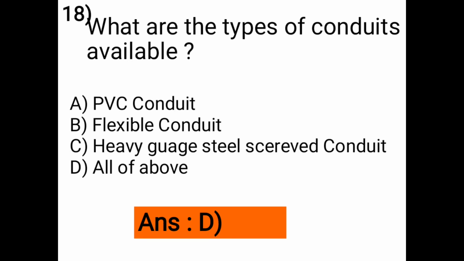Next question is, what are the types of conduits available? A is PVC conduit, B is flexible conduit, C is heavy gauge steel screwed conduit or D is all of above. So the correct answer is option D, means all types of conduits are available.